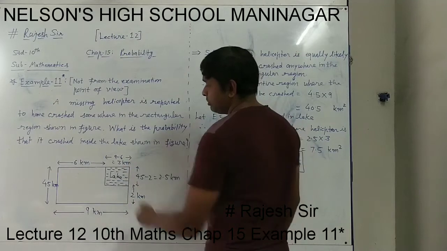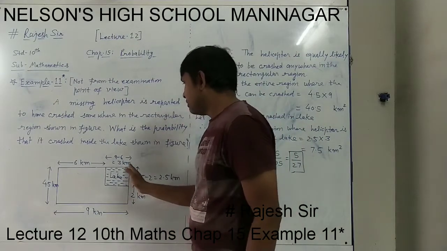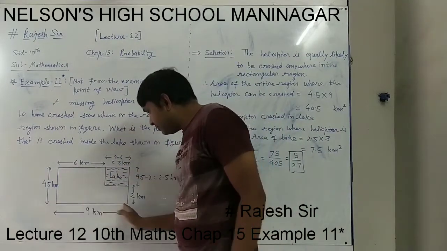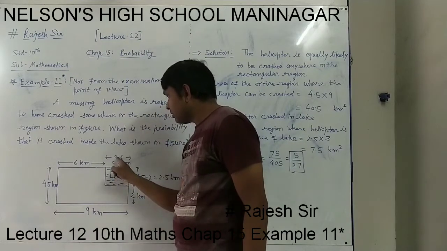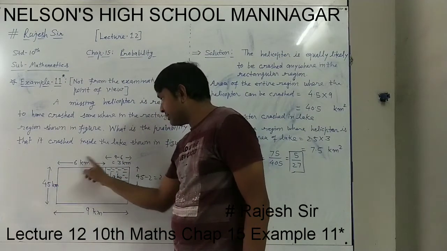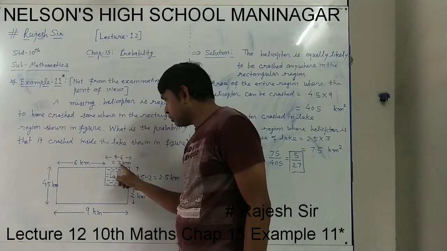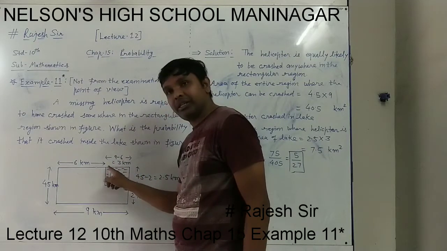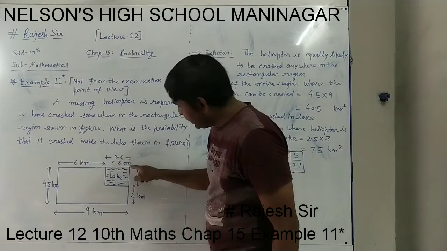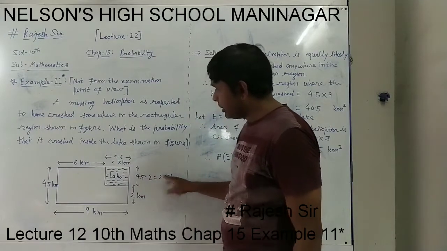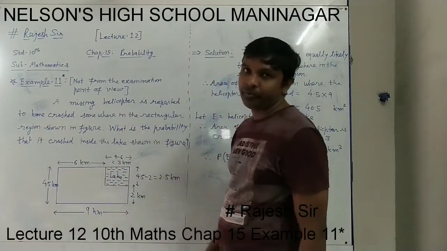Similarly, to find the breadth of the lake, the total length is 9, and 9 minus this much, the remaining length, 6. 9 minus 6 is equal to 3 km, which gives the breadth of this lake. So now we have the length of the lake as 2.5 km and breadth as 3 km.